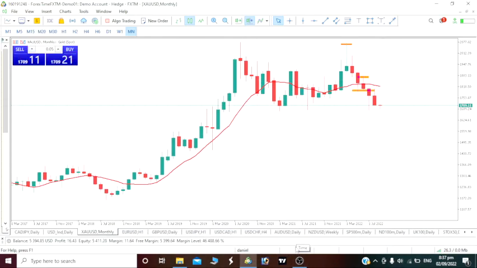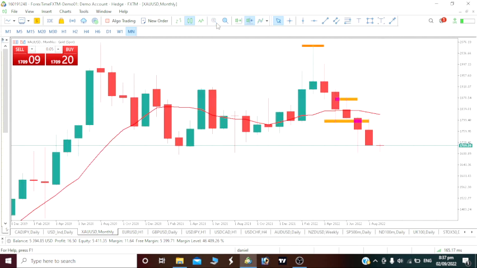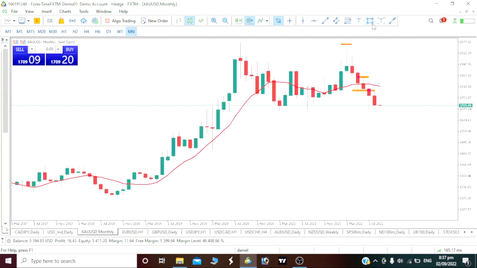Now guys, let's take a look at our gold USD for the week. We'll look at our top down analysis from our monthly time frame to weekly time frame, then daily time frame, and how to take the trade on our 4 hour and 1 hour time frame. Now let's see it this way on our monthly time frame.